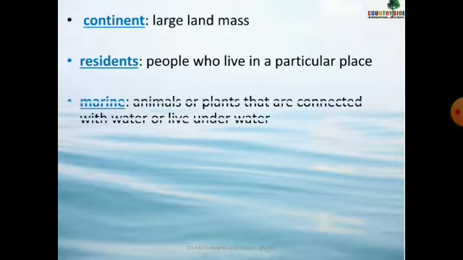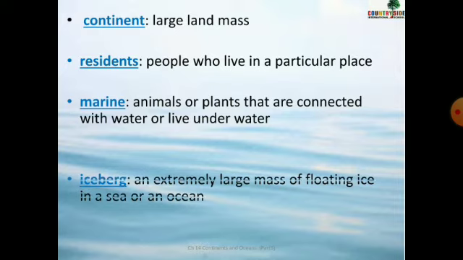Next one is marine. Marine means animals or plants that are connected with water or live underwater. There are many animals, children, who live underwater, like fish, crocodile, right? In the same way, there are many plants also. So those plants and animals which live underwater are known as marine animals. I hope it is clear to you what marine means: animals or plants that are connected with water or live underwater.